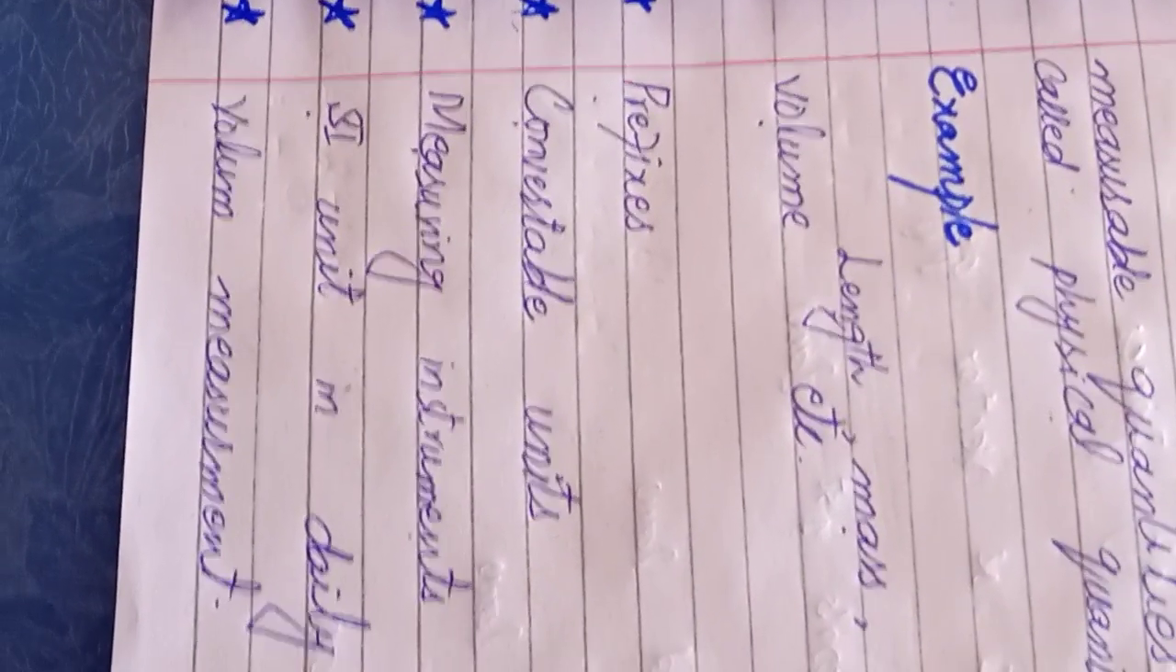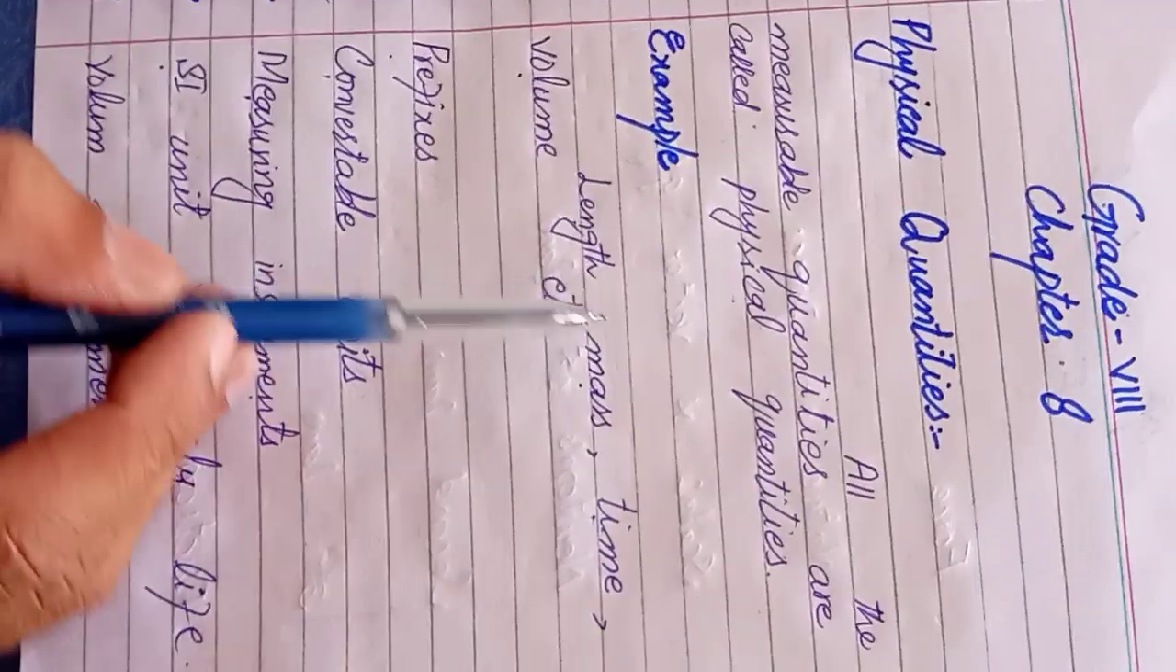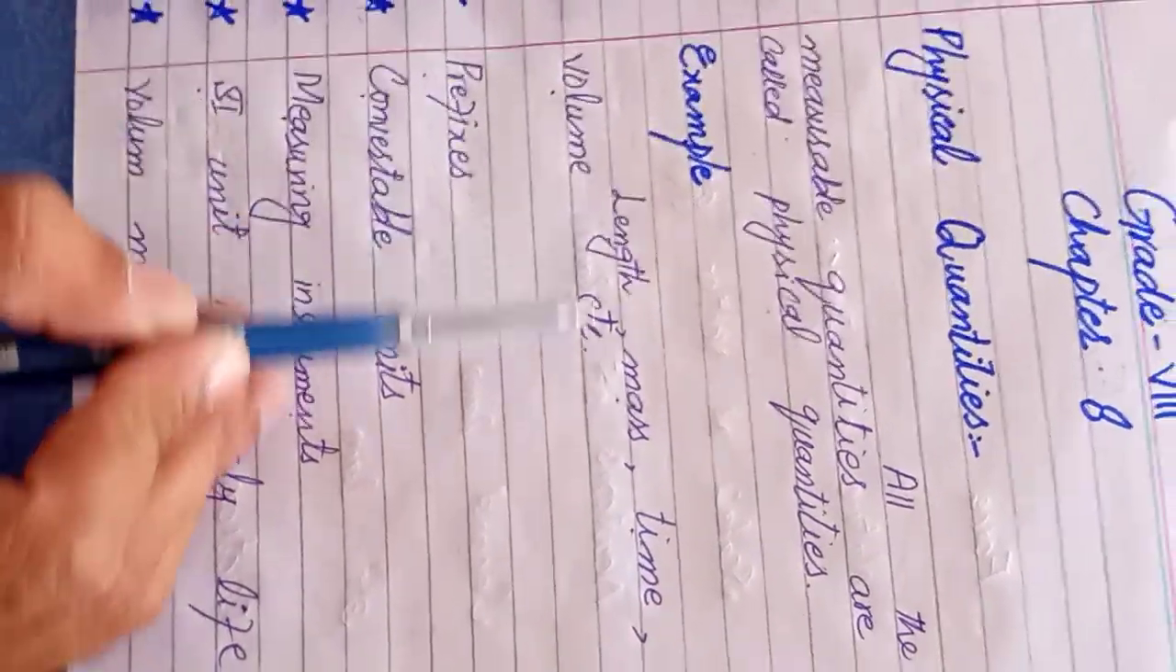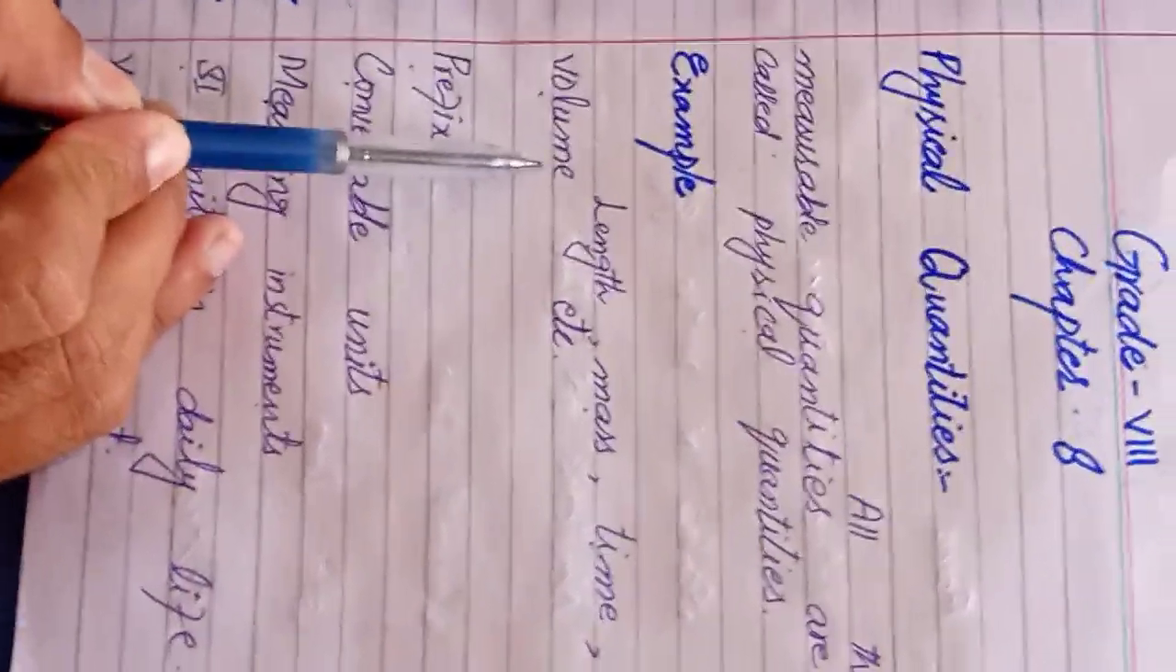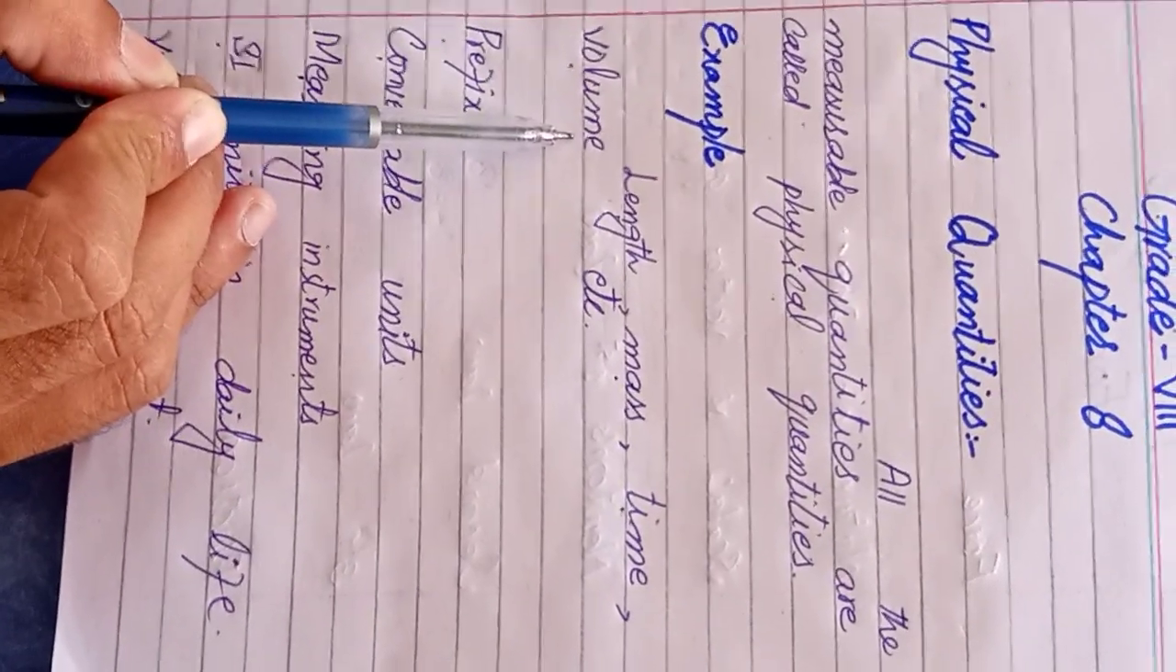So here we have the learnings for this chapter. In today's lecture, you just have to learn the definition of physical quantities. All the measurable quantities are called physical quantities, and we are given examples of length, mass, time, volume, etc., and a lot of examples of measuring things are there.